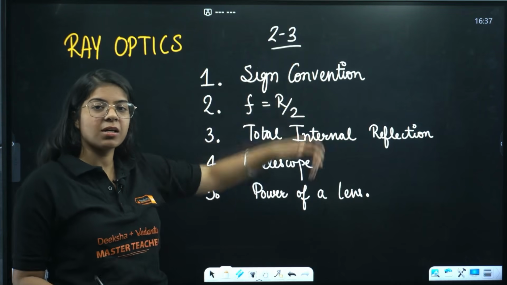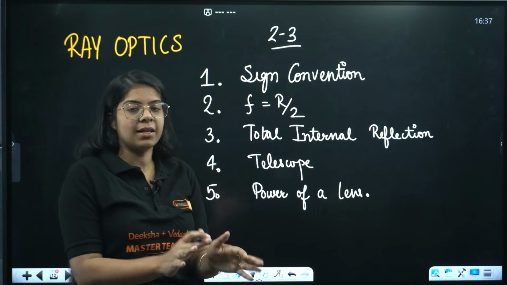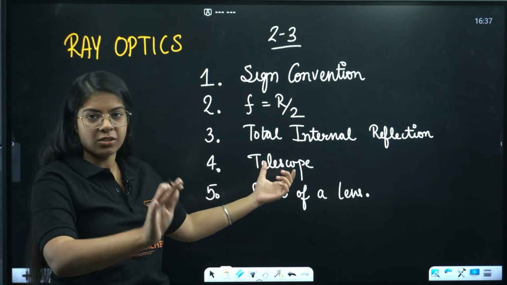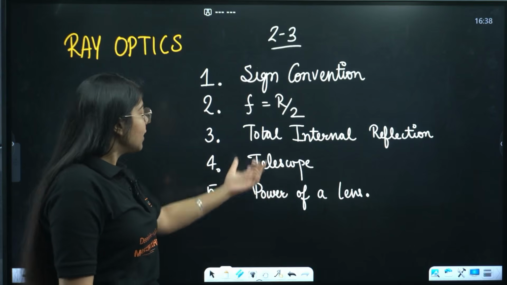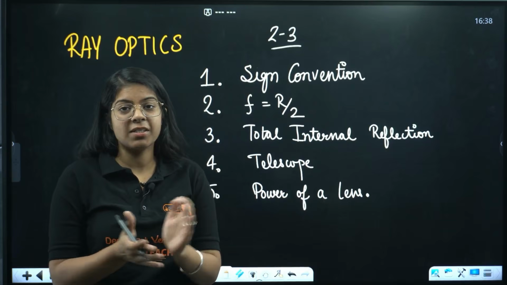So in 2 to 3 markers, they'll be asking you conceptual questions based on that, or they can directly ask you the concept as well. Right? If it's a law, they can directly ask you to state and explain that law. Then we have the telescope topic, then power of a lens. All these topics for ray optics are very important.